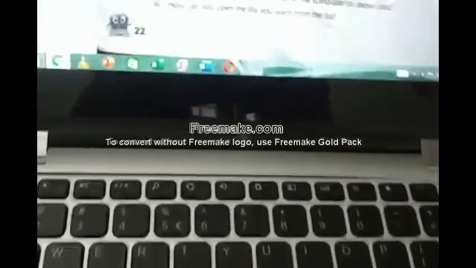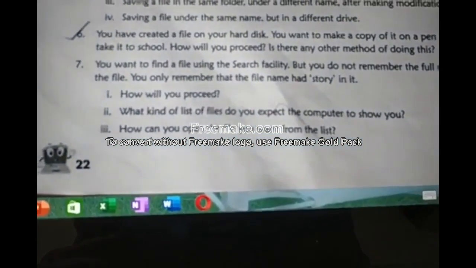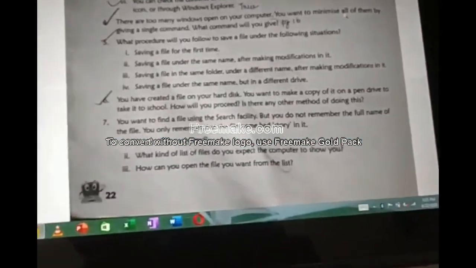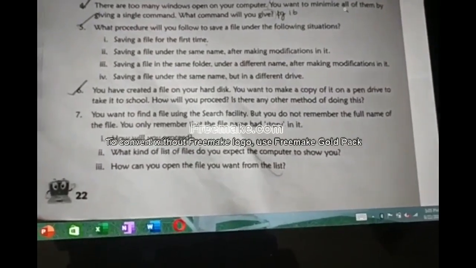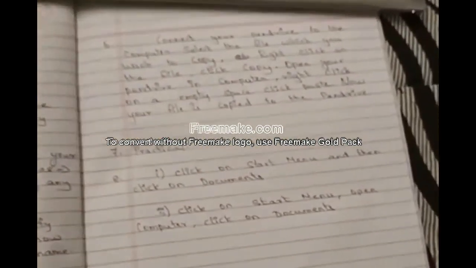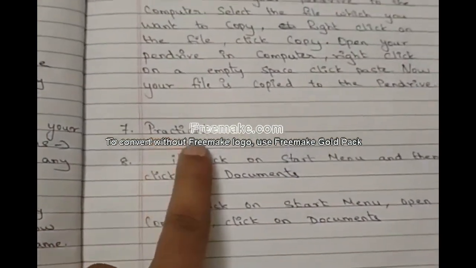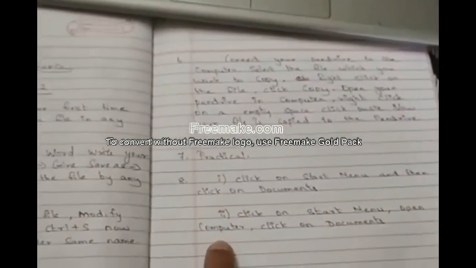That's it. Seventh question: you want to find a file using the search facility. The seventh question is not theoretical, it is practical. This one, after coming to school, we'll see. You can't write it like the fifth or sixth question. So near the seventh question, write practical. After the school reopens, we will see that. Go for the next question.